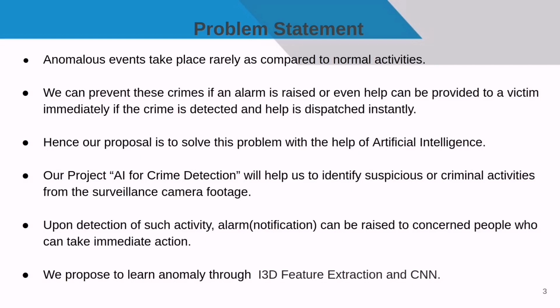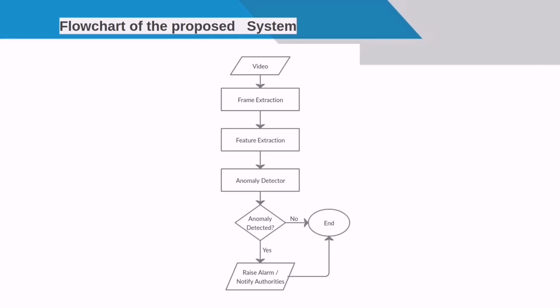Our project AI for Crime Detection will help us to identify suspicious or criminal activities with the help of surveillance cameras. Upon detection of such an activity, an alarm or notification can be raised to the authorities who can take immediate action. We propose to learn anomaly through I3D feature extraction and CNN.